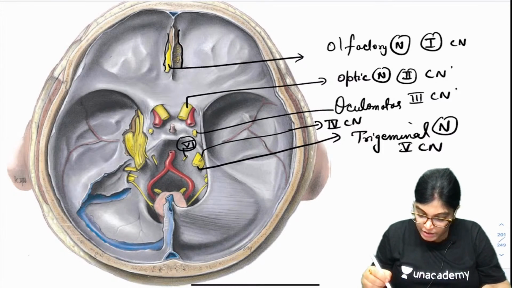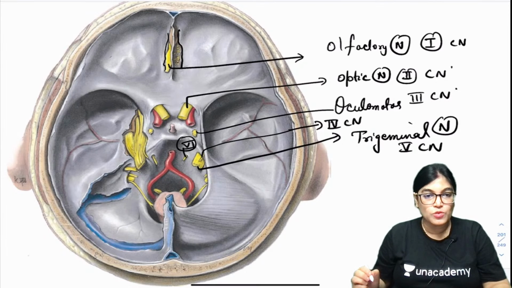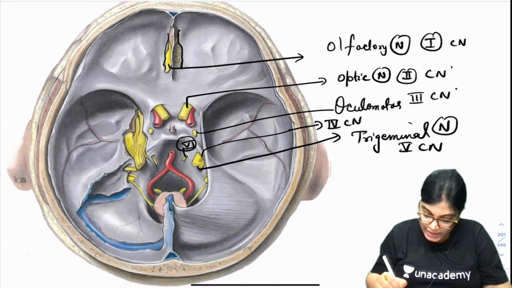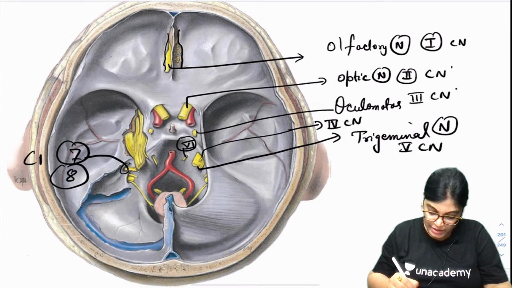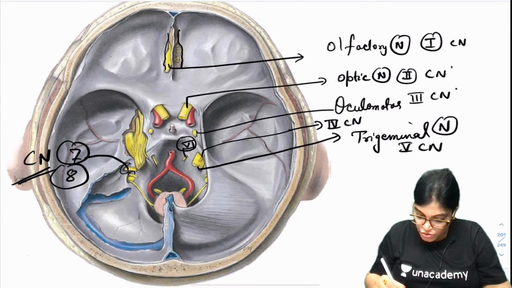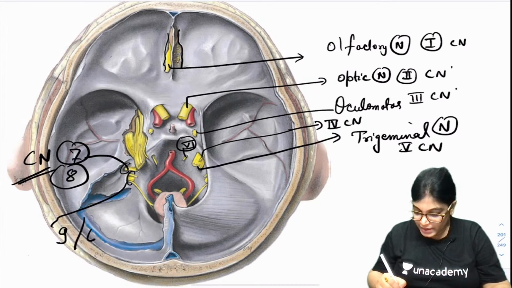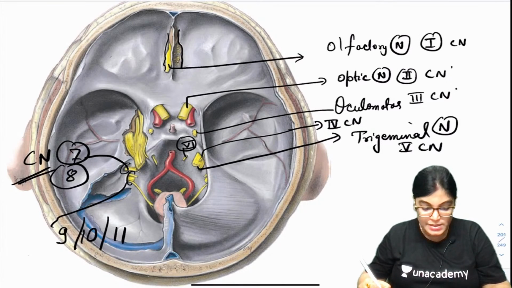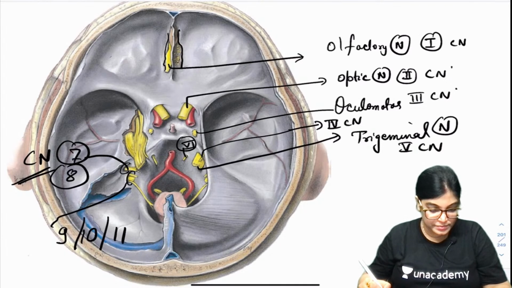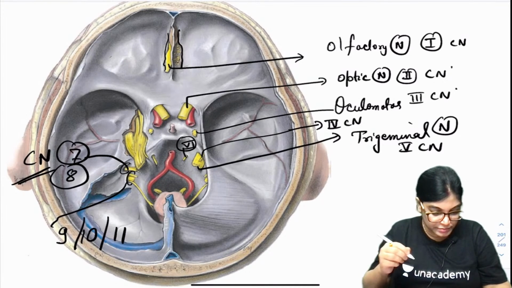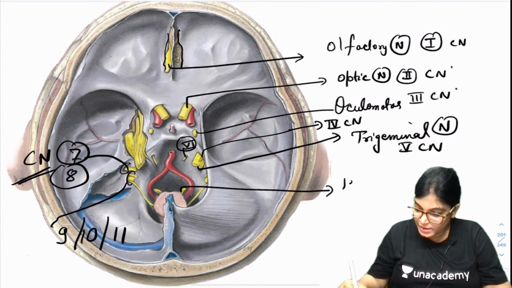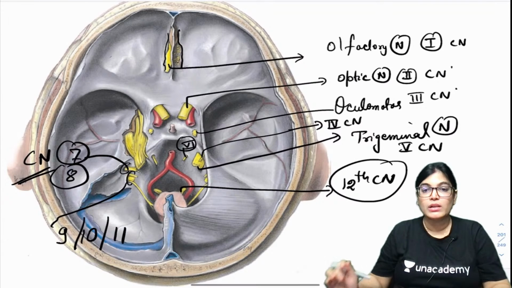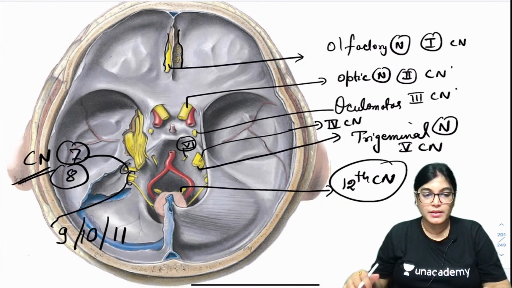Now just move on to the other lateral side. Here you can see, through this opening, the 7th and 8th cranial nerves. Now this is the jugular foramen. These nerves are the 9th, 10th and 11th cranial nerves, and this is the 12th cranial nerve. So everyone, can you see all the 12 cranial nerves have been identified in this image?